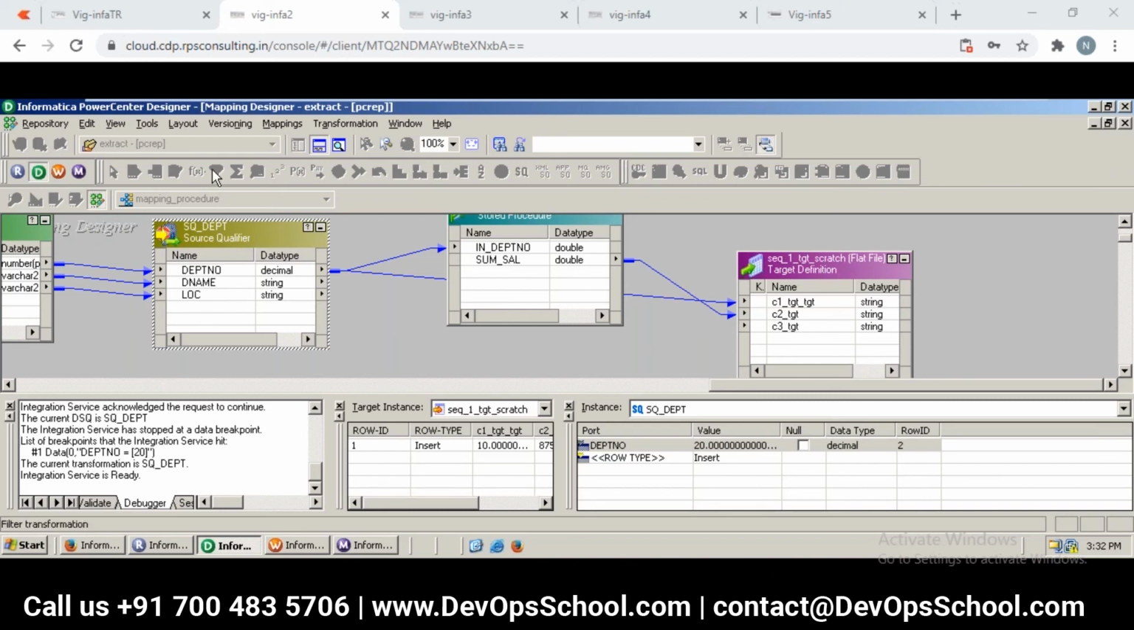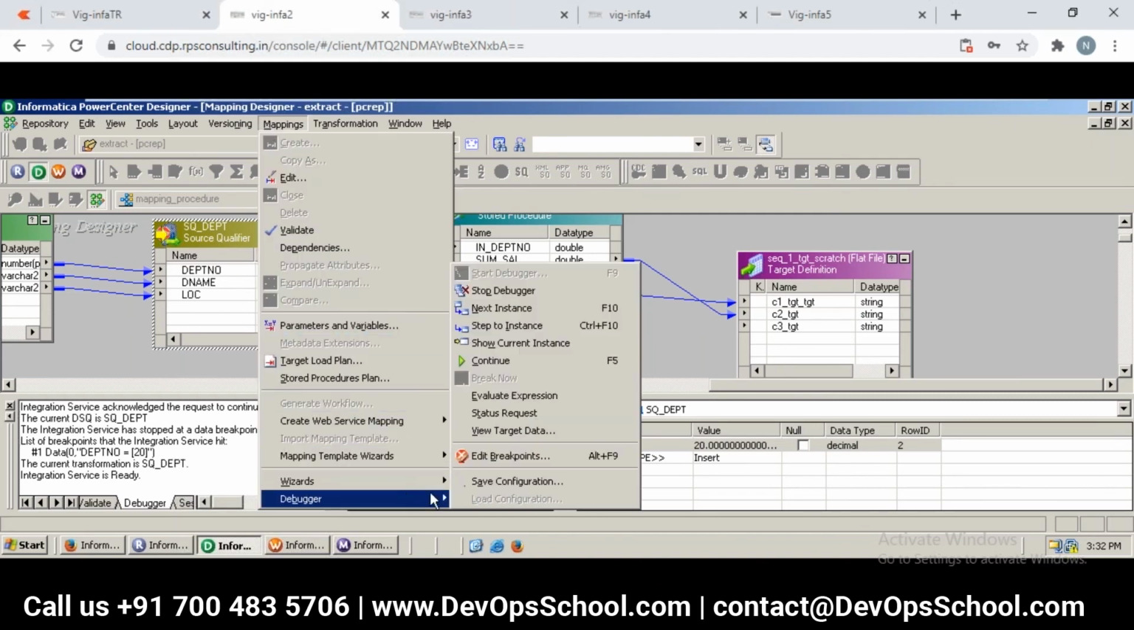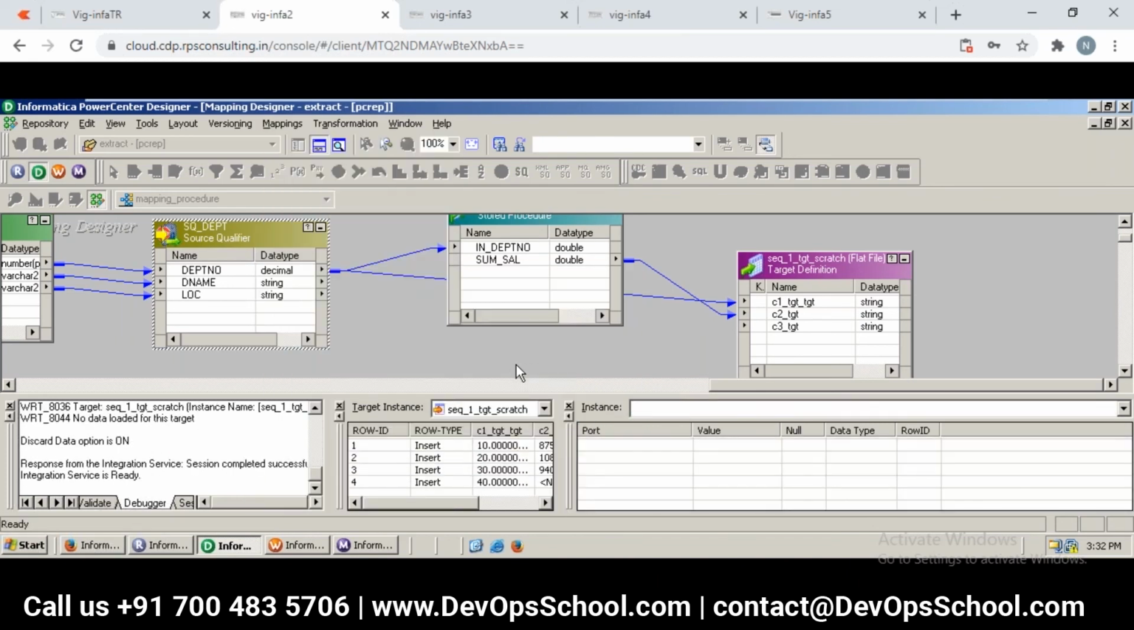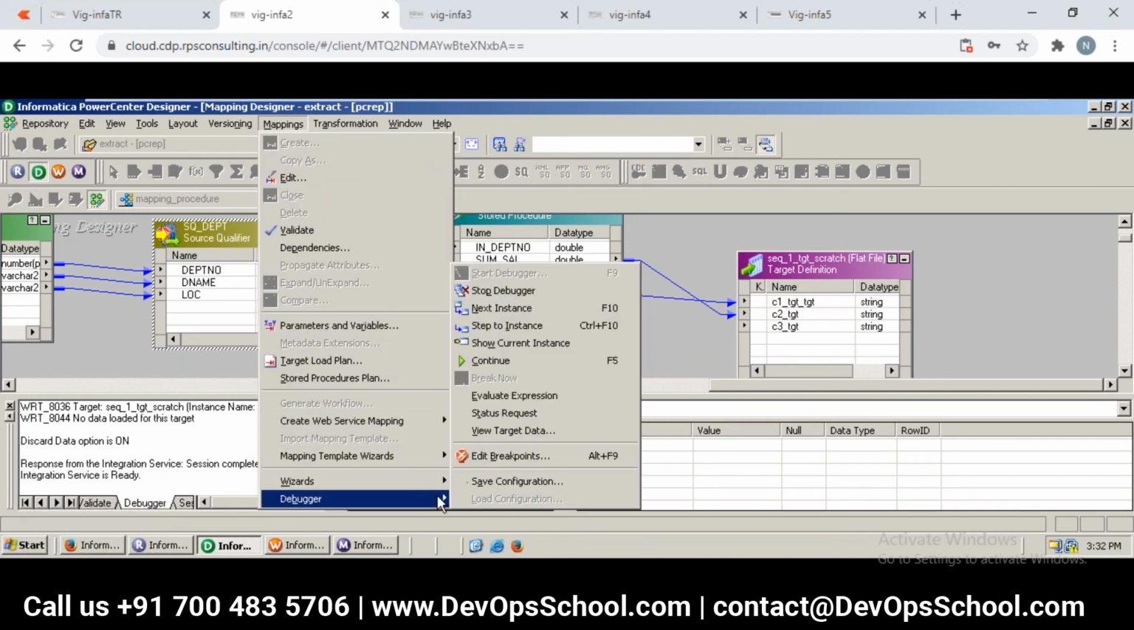If you are sure about whatever is happening here, then you can just move on to the next level. Go to debugger and say continue. Continue means, if there are no more breakpoints, just complete the execution of this mapping. That's it. Over. See, this green thing means the breakpoint has already passed. That's all.